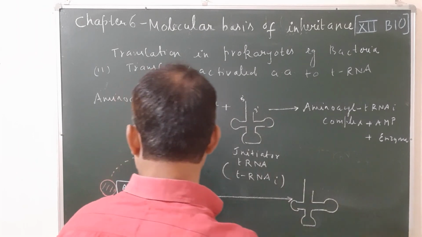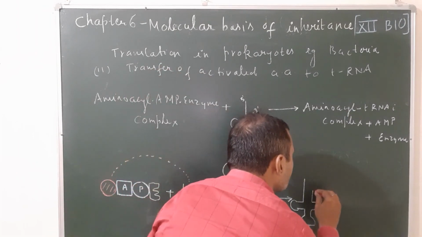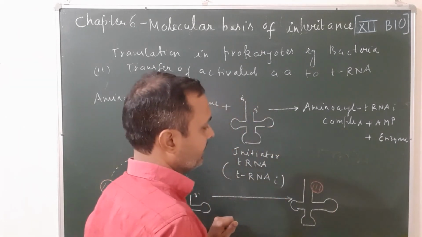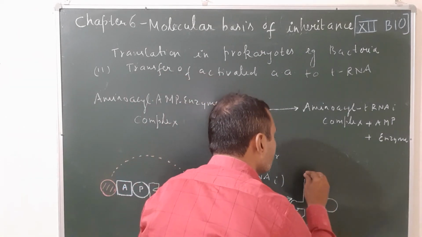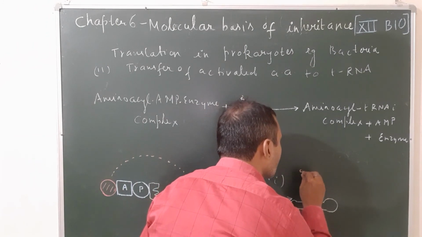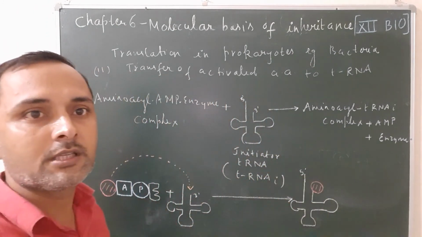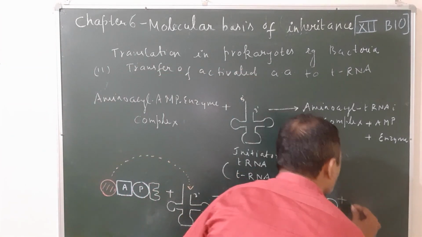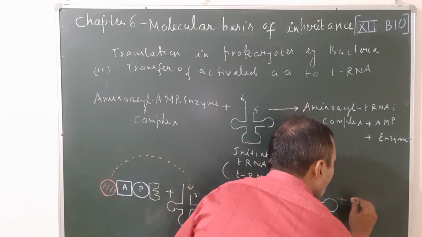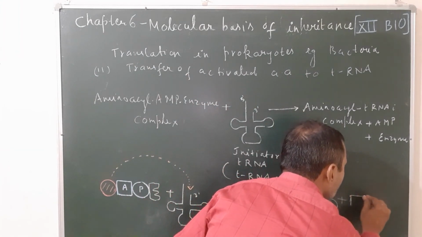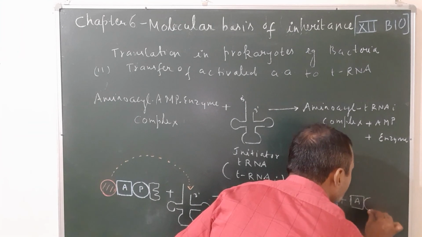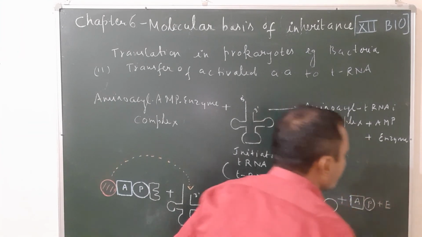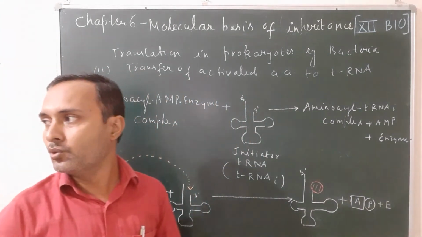So the amino acid is transferred from the complex to the 3 prime end of the tRNA. And this is the 5 prime end. The remaining part is released: the AMP, that is adenosine monophosphate. It also releases the enzyme, that is amino acyl tRNA synthetase. So this is step 2.